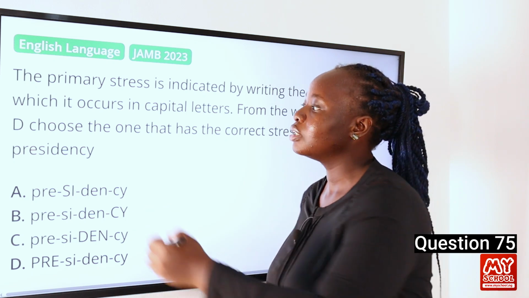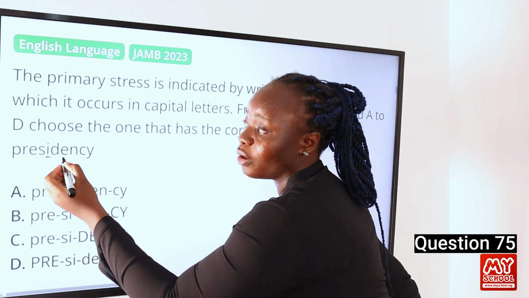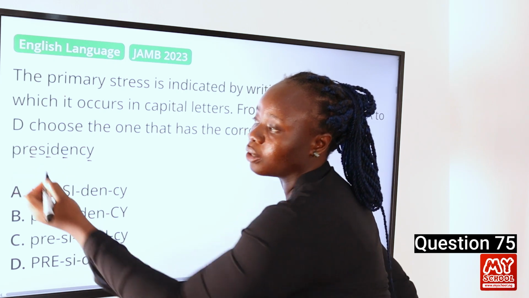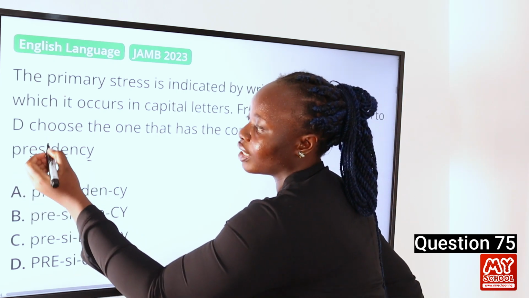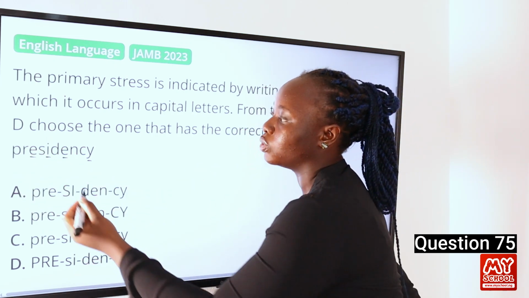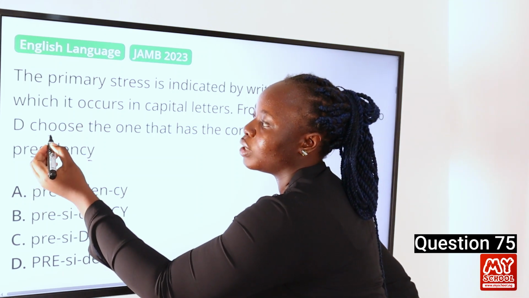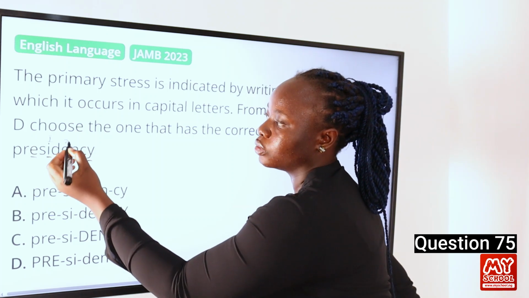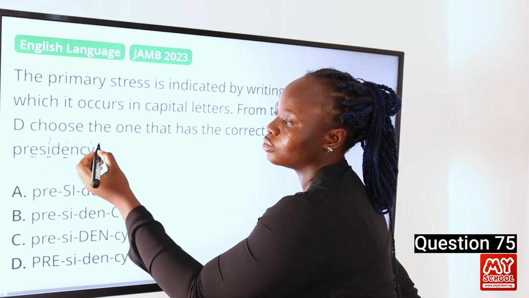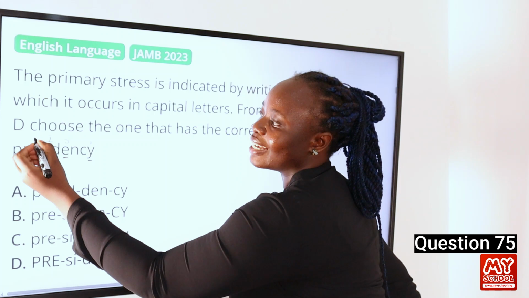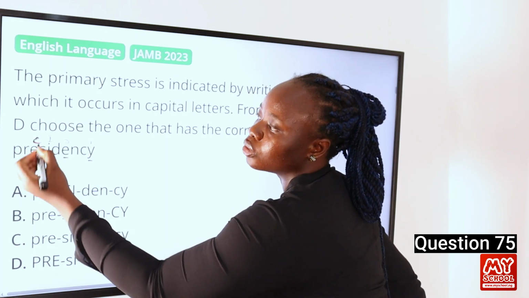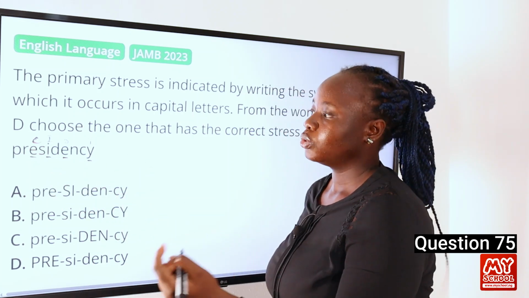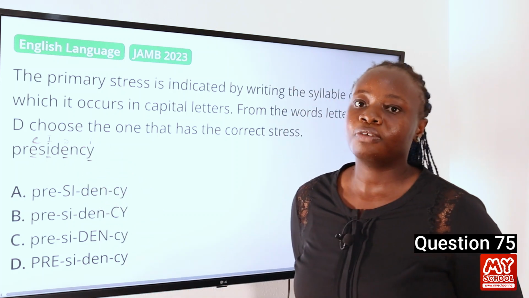So in this case, you can identify the vowel sounds in the word and check to see if they are weak syllables. In this case, this is a weak syllable. We have the E sound here. This is also a weak syllable. We have the L sound, and here we have the E sound. But here we have the A sound. This is not a weak syllable, so the stress can be on the first syllable.